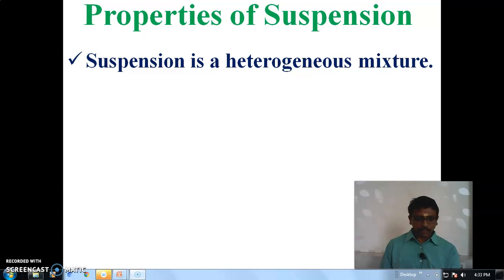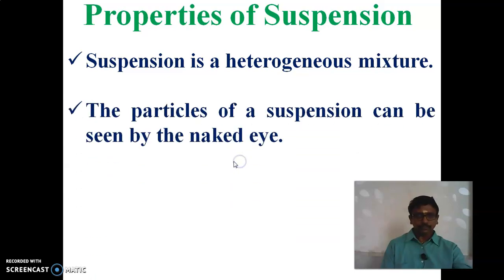Now we are going to discuss the properties of suspension. Suspension is a heterogeneous mixture, and the particles of a suspension can be seen by the naked eye. So we can easily see the suspension particles.